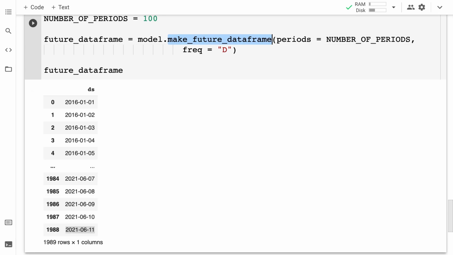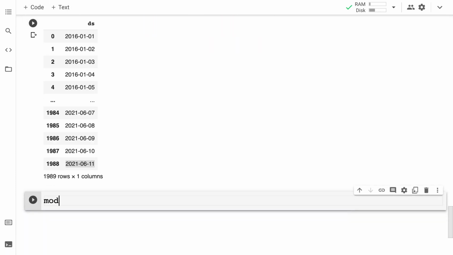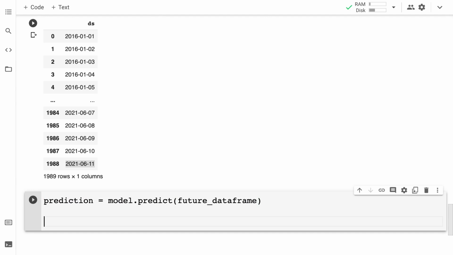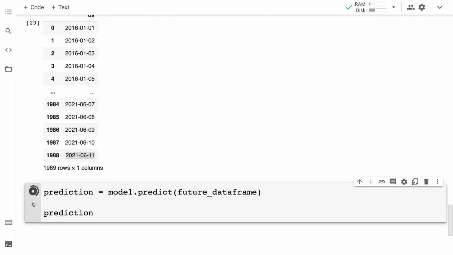So how can we now predict these future values? Well, let's make a new code cell. I can call model and I can use its predict function. Then I can pass in my future data frame. And the result is going to be our model's prediction. All right, and then we can paste the results of the prediction.